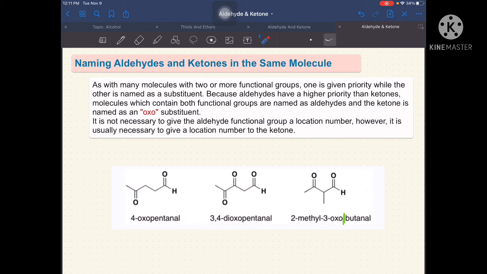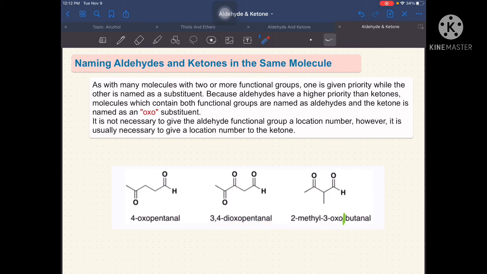So, in this case, we will start here 1, 2, 3, 4, and 5. So, yung ating substituent na ketone is located in carbon number 3 and carbon number 4. Kaya, yung nakalagay dito is number 3 and 4. So, since we have two substituent na ketone dito, ibig sabihin, gagamit tayo ng di. So, we have 3,4-dioxo, then pentanal kasi we have 5 carbon atoms.